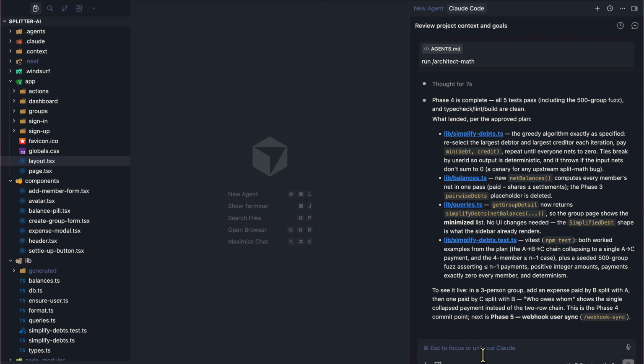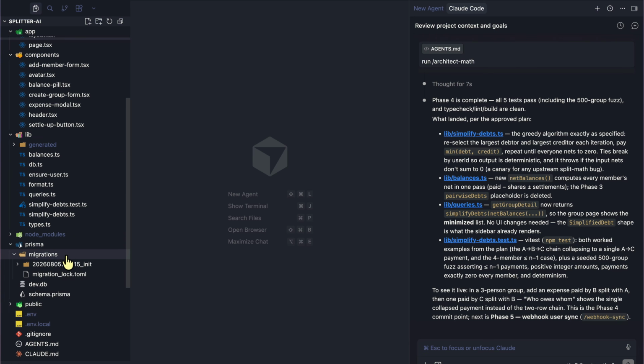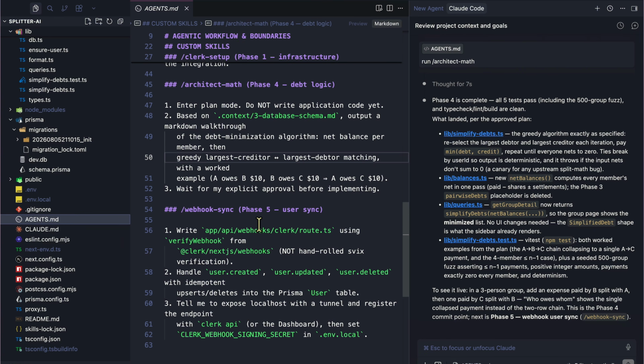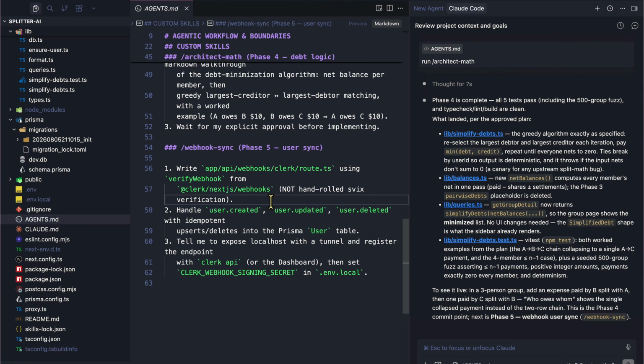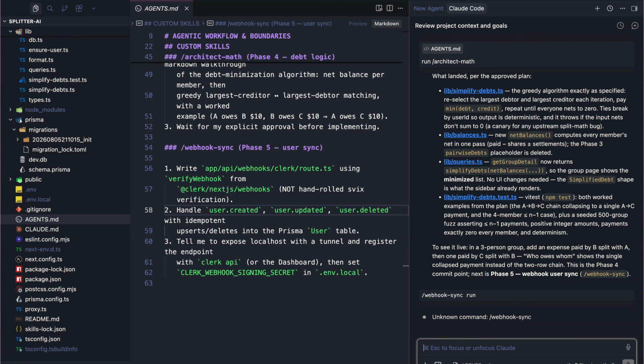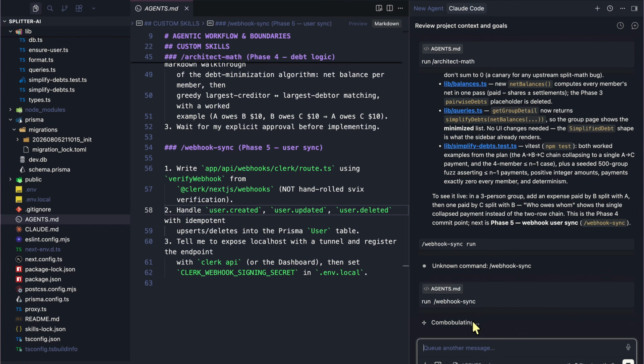Alright, so the next step, if we go to agents.md file, is webhook sync. Now, what is this webhook thing for? Now, we just want to make sure that whenever user created, user updated, or user deleted is triggered on the Clerk side, we just need to add that to the database as well. So let's just run this, right? Just say run. And this is now going to take that agents.md file.